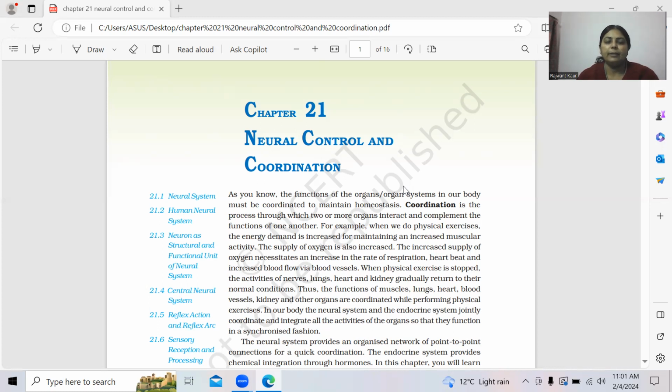Then we will study the central neural system. You know that this term is used for the brain and spinal cord, the different parts of the brain, and what specific functions these parts play. Okay, in the last we will discuss reflex action and what a reflex arc is. Children, we will not do sensory organs because these are not in the syllabus.